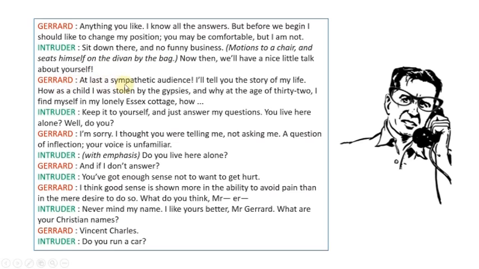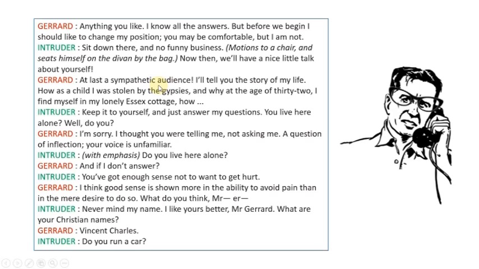Gerard: At last, a sympathetic audience. I will tell you the story of my life. How, as a child, I was stolen by the gypsies, and why, at the age of 32, I find myself in my lonely Essex cottage. So Gerard says that finally he has a person who is concerned about him. Sympathetic audience means the person who is concerned about him. He is using this word for the intruder.